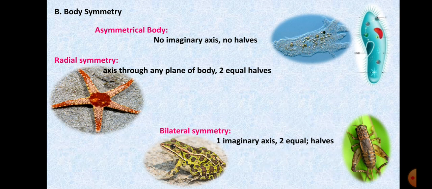And the third one is bilateral symmetry. In this type of body, there is only one imaginary axis of the body through which you can get two exact equal halves. And here the organisms are insects, fishes, frog, birds, human. Okay, now that doesn't mean you will imagine an axis on your own body or someone else's and start cutting through it. Please don't do that, or keep drawing lines. It is just for your understanding, and you can just imagine, or you can see videos or pictures on Google for better understanding.